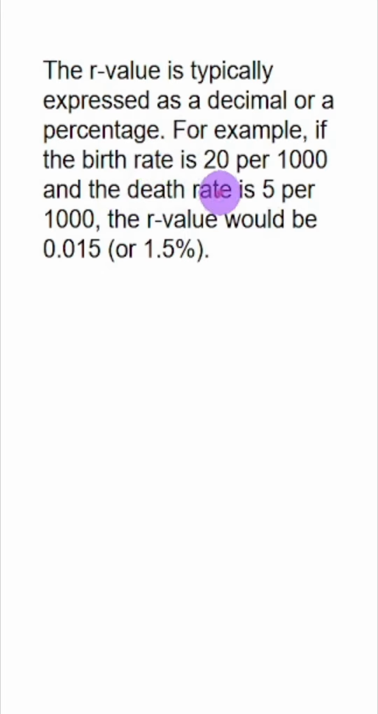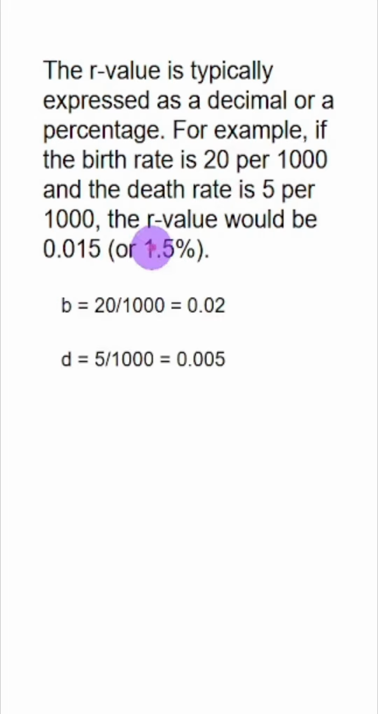If birth rate is given as 20 individuals per 1000 and death rate is 5 individuals per 1000, birth rate will be 20 divided by 1000, death rate will be 5 divided by 1000, and all you have to do is subtract death rate from birth rate. So this gives you R value.